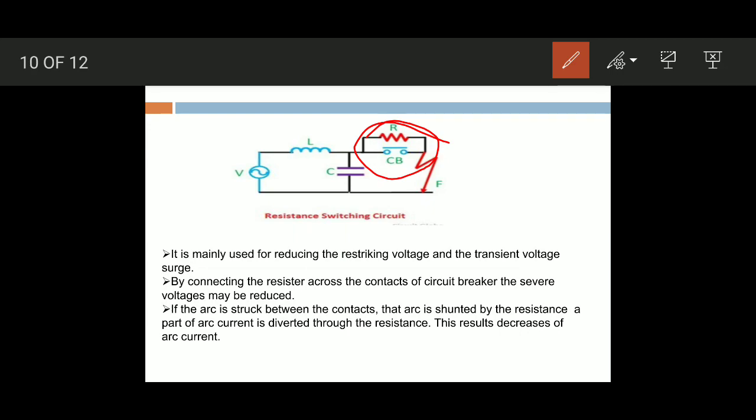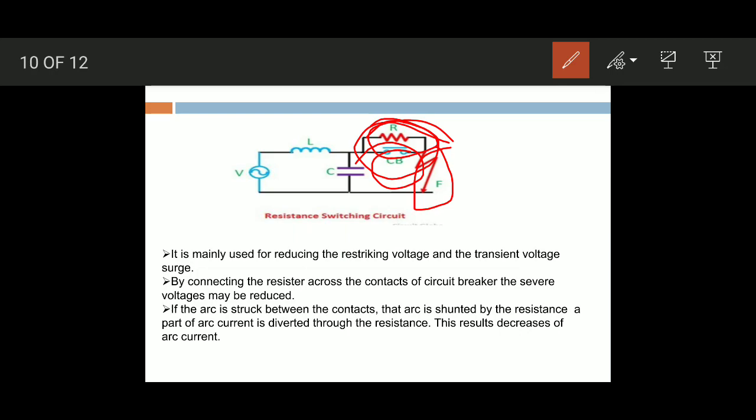If the arc is struck between the contacts, the arc is shunted by the resistance. Normally, when the fault is obtained, the circuit breaker contacts are opened. In that case, the arc is struck between these contacts. Then that arc is shunted by this resistance.